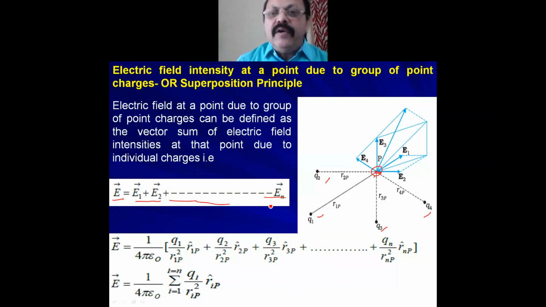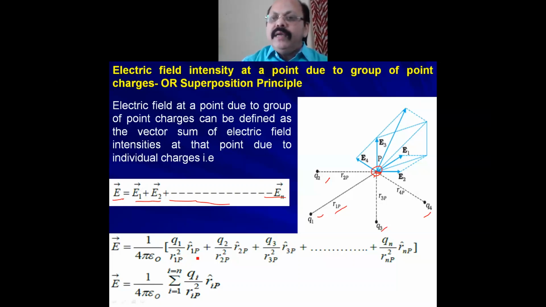As you have just studied the formula for electric field intensity, E equals 1 upon 4 pi epsilon naught Q upon R square. In vector form, E vector equals 1 upon 4 pi epsilon naught Q upon R square R cap. Similarly, you have to find the electric field intensity at point P due to Q1. The distance between Q1 and P is represented by R1P. So here we write E1 equals 1 upon 4 pi epsilon naught Q1 upon R1P square, and the direction